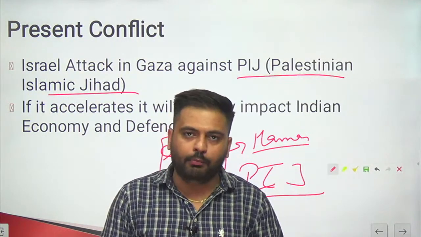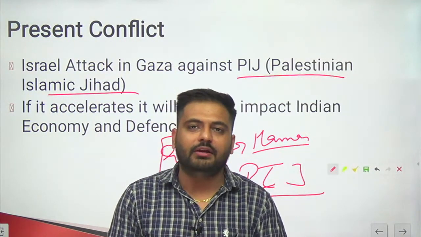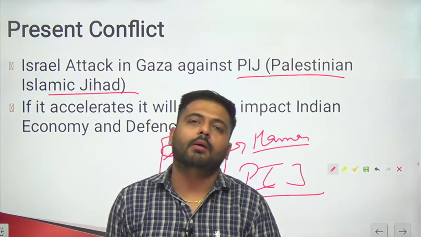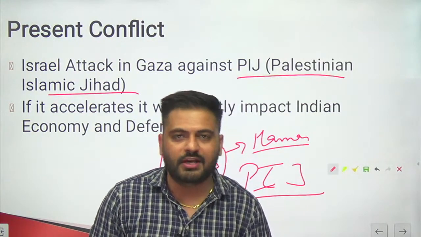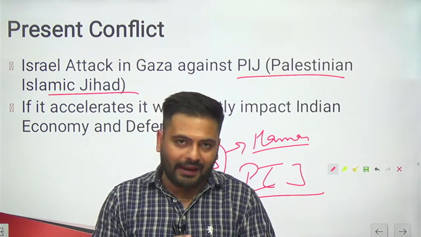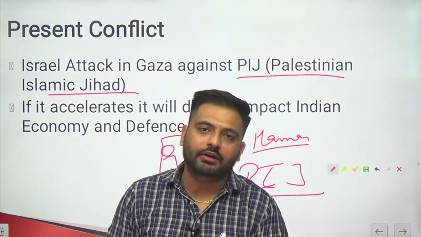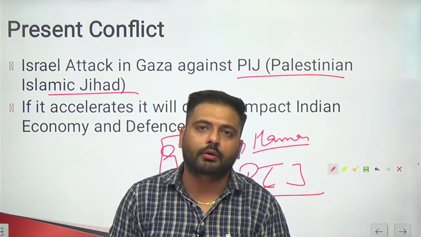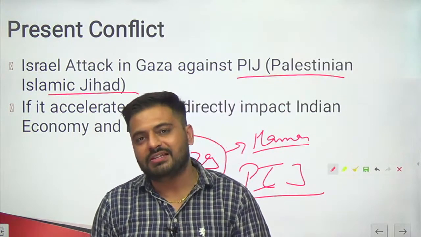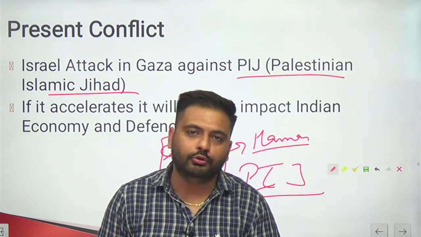So you can say this is a very balanced approach by our Indian diplomats and government. Any wrong miscalculation here leads to an economic and defense crisis in our country.